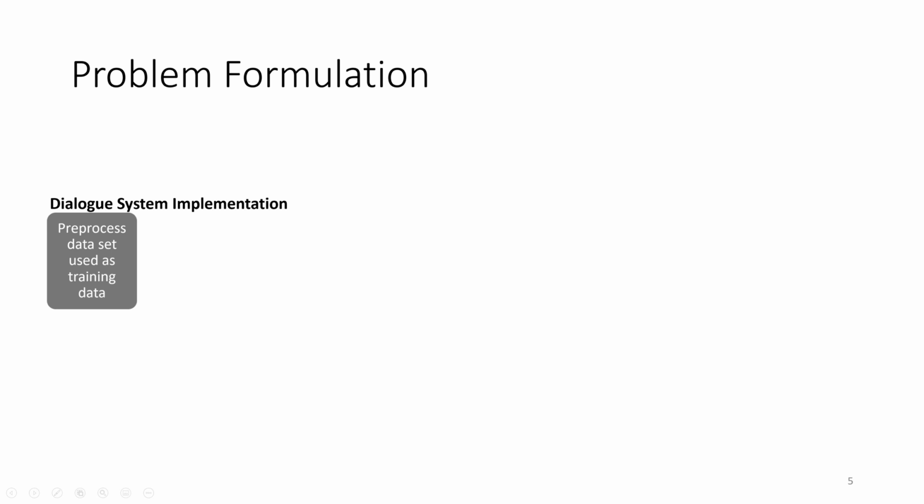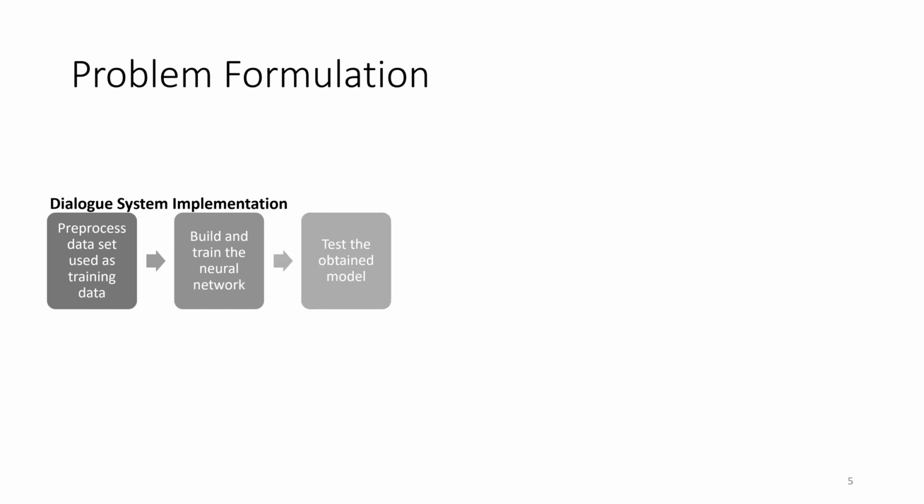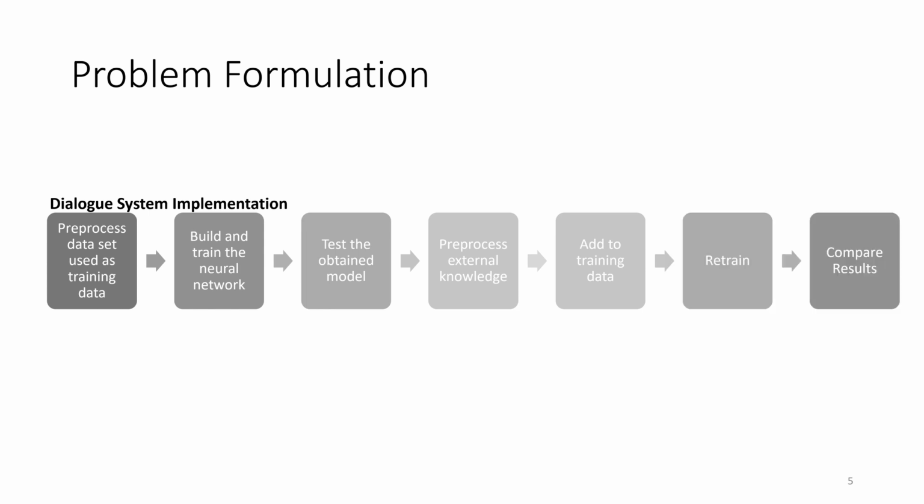The problem formulation. So, how do we proceed? Let us discuss first the implementation of the dialogue system. First, we pre-process the data set used as training data. And then we build and train the neural network. Then we test the obtained model, we pre-process the external knowledge base, then we add that to the training data, and then we retrain again. And at the end, we compare the results.